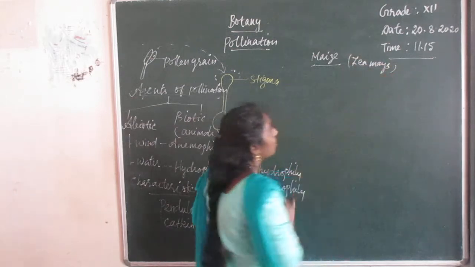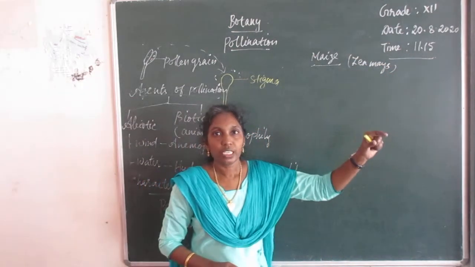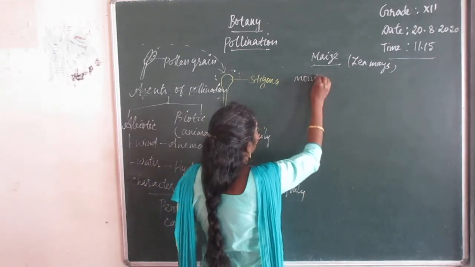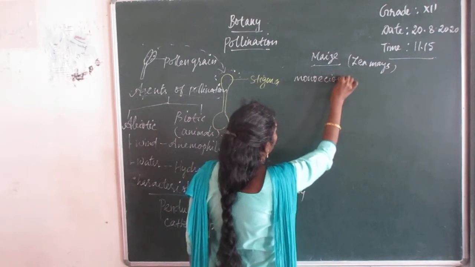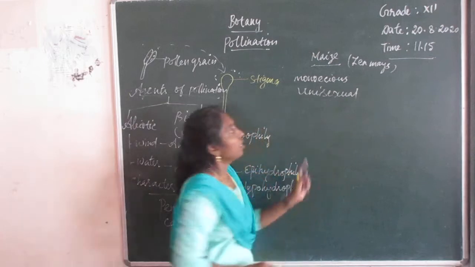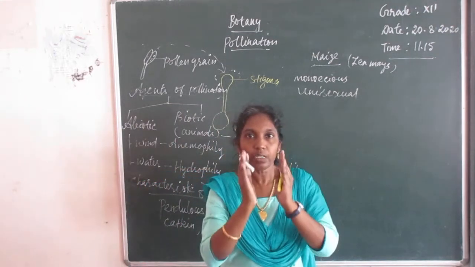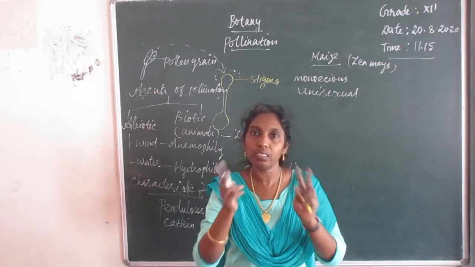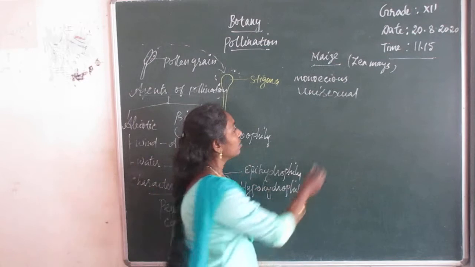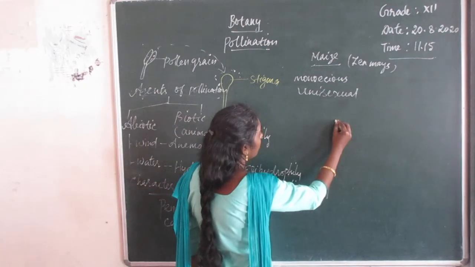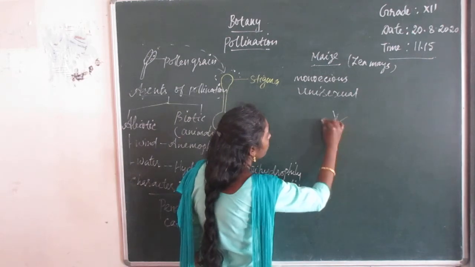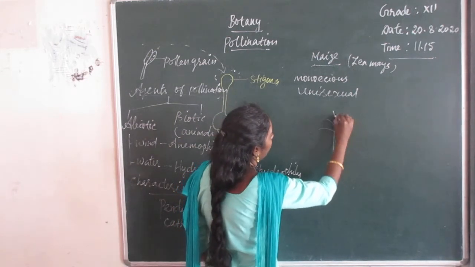In this flower, it is a monoecious unisexual flower, monoecious and unisexual. Monoecious flowers, the plant produces two different kinds of flower like male and female within the same plant. So in this maize flower, the terminal region of this inflorescence axis produces the male flower.